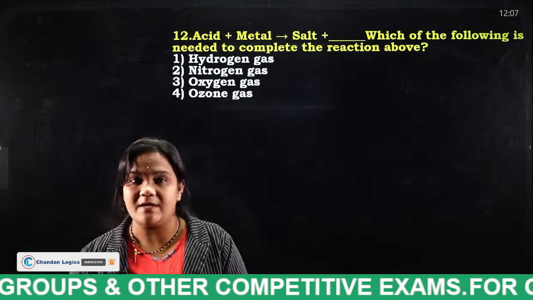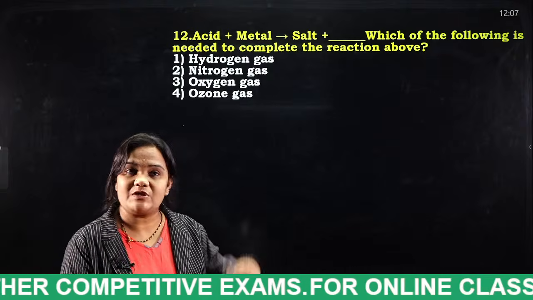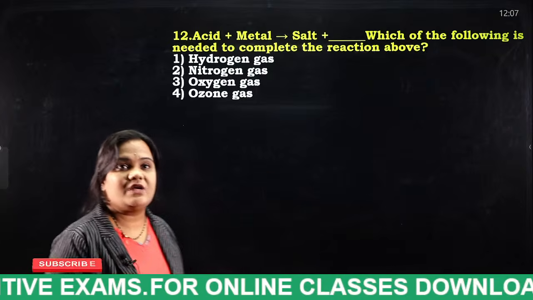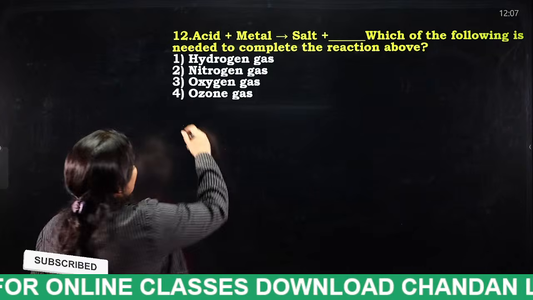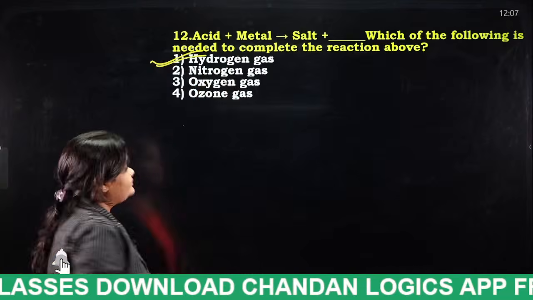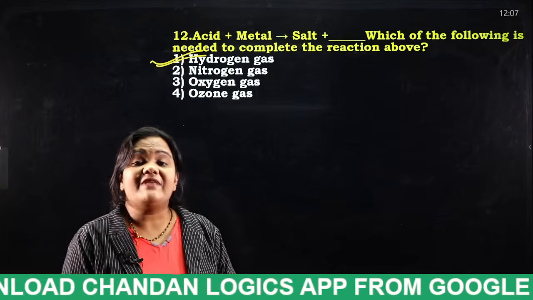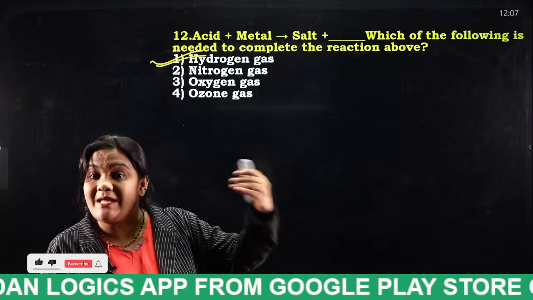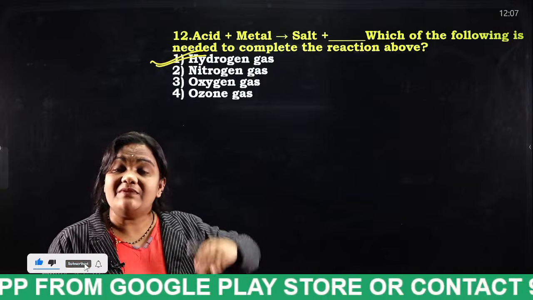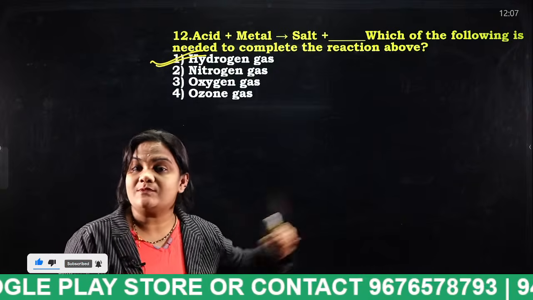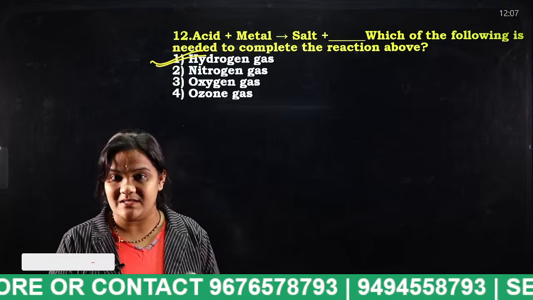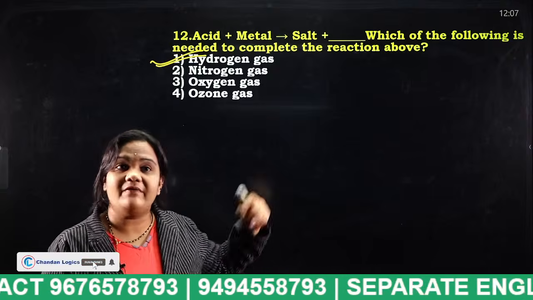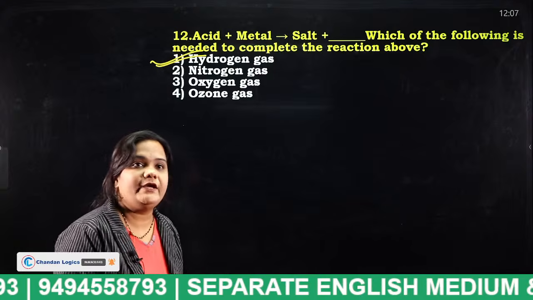Salt plus water. So those are the things which I have explained in the acids and bases session. So what is the answer, students? Very good, hydrogen gas. And if the acid reacts with ammonium salts, listen properly, which type of gas is released, students? Ammonia gas. I have explained already. Okay, very good, very good.